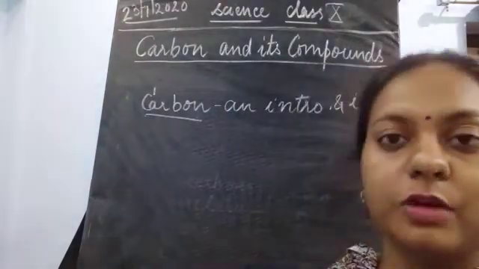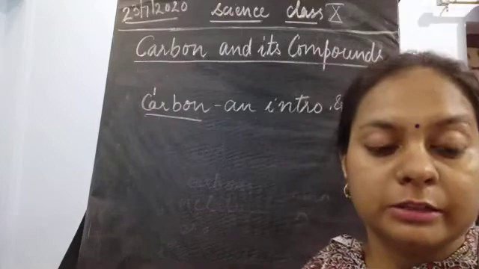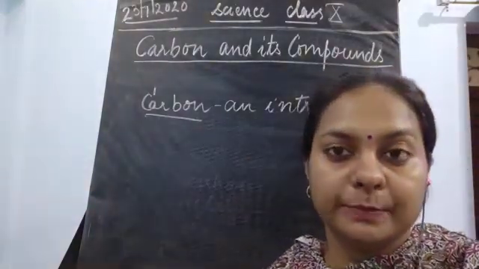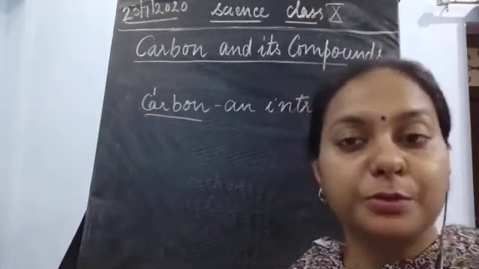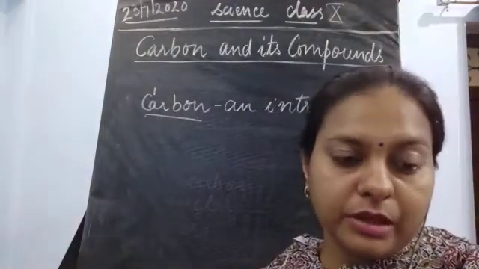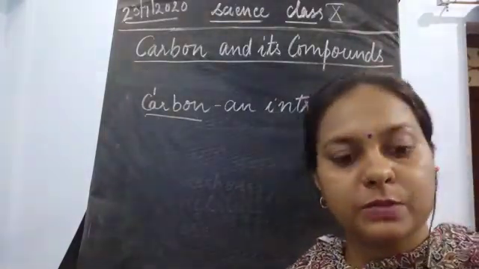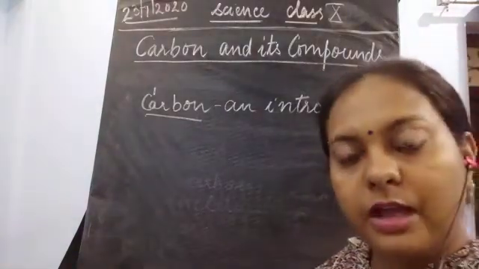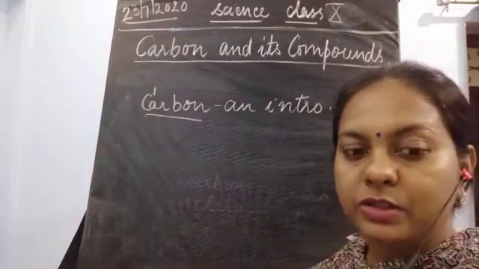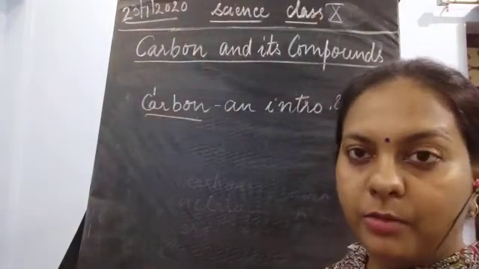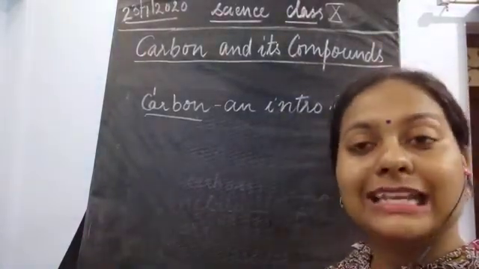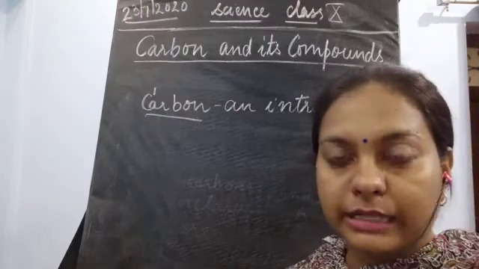the wood, which is also made up of carbon, even the things which are present in the surrounding, like the animals, birds, human beings, all these are made up of carbon and its compounds. Okay, all the substances which are present in your surrounding are made up of carbon and its compounds. Next thing is that in the environment also, when we are talking about the living and non-living components, all these are based upon carbon. Even the human body has 18% of carbon in the body.